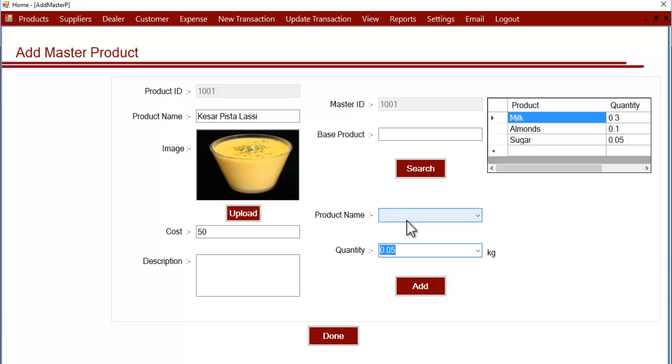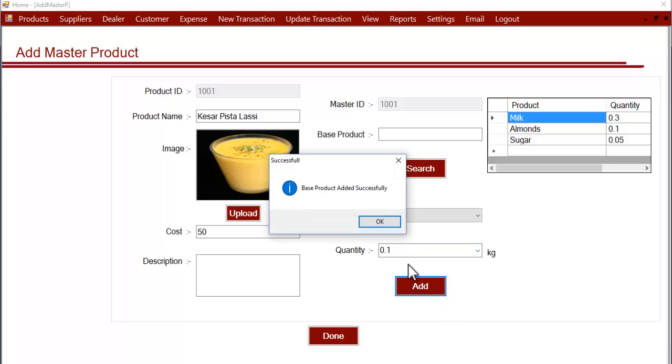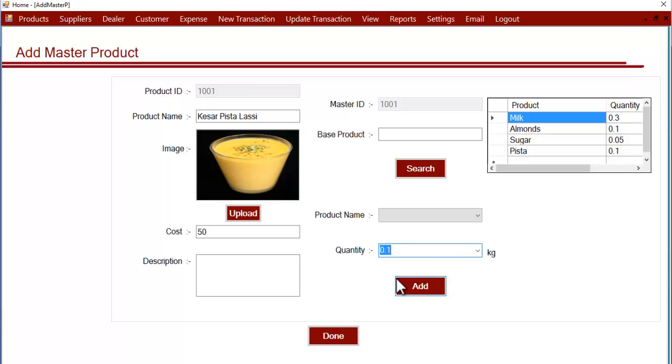Now let's also add some more base products that are used in making this. Let's add pista, with a quantity of 100 grams, 0.1 kg, and let's click on add. Let's select one more product. You can select any number of products that are used in making a master product, and after clicking add, that product is added.